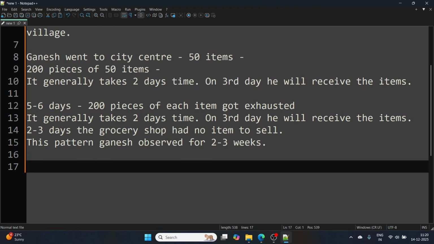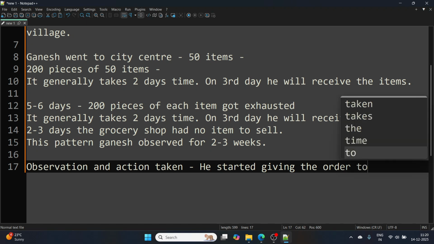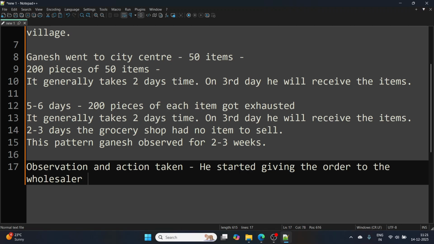Now what did Ganesh do from this observation and action taken? He started giving the order to the wholesaler 3 days in advance.